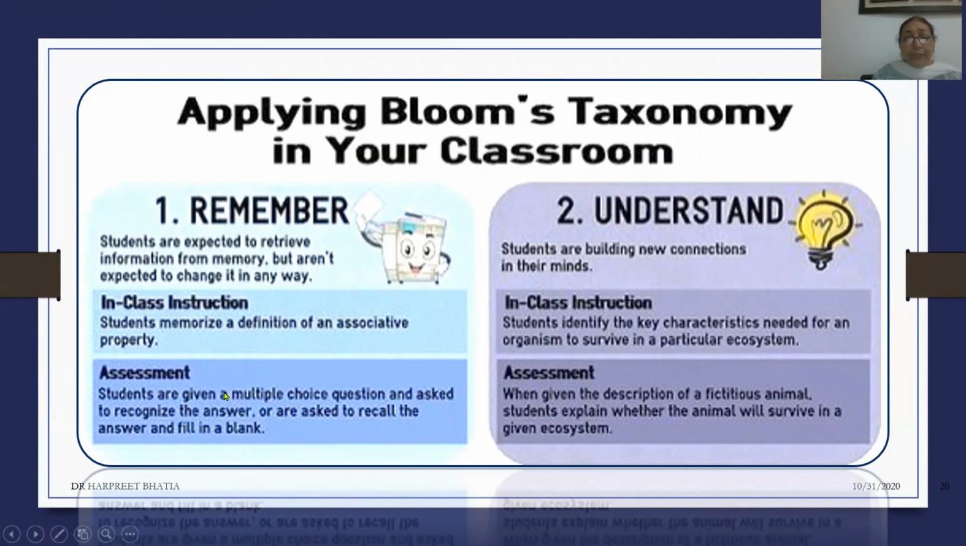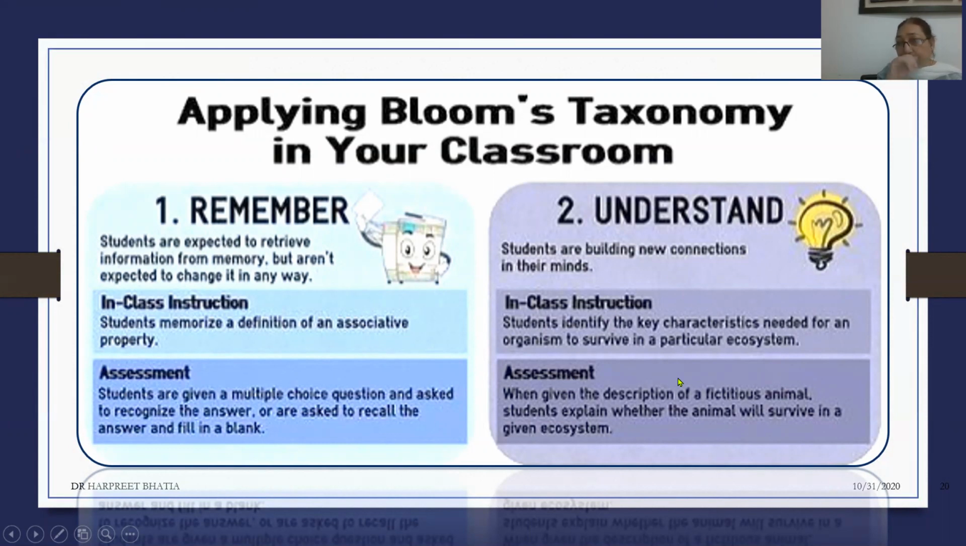And when we are assessing, we give students multiple choice questions and ask them to recognize which of these is the correct answer. And also sometimes when we ask them to fill in the blanks, there also we are asking them to retrieve information, but we are not expecting them to do too much complex thinking. They just remember, recall, and respond on the basis of what they have learned through rote learning.